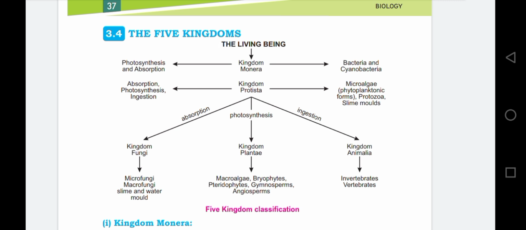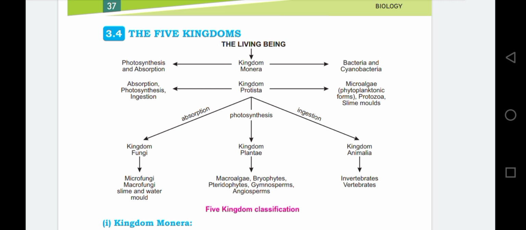If the mode of nutrition is absorption, then the third kingdom is kingdom Fungi. It includes microfungi, macrofungi. Macro means large. Slime and water molds. If the mode of nutrition is photosynthesis, the fourth kingdom is Plantae. It includes macroalgae, bryophytes. Bryon means moss, just like liverwort. Phyton or phyte means plant.